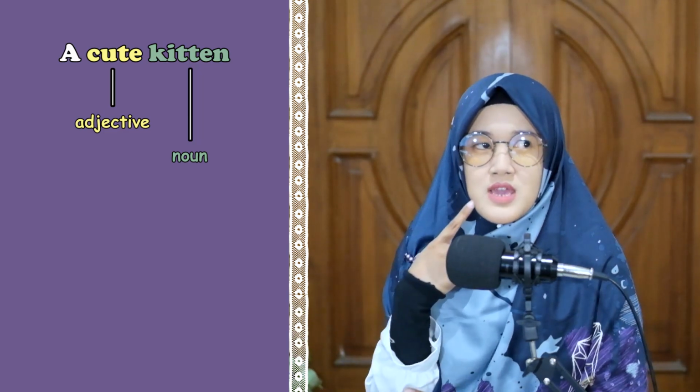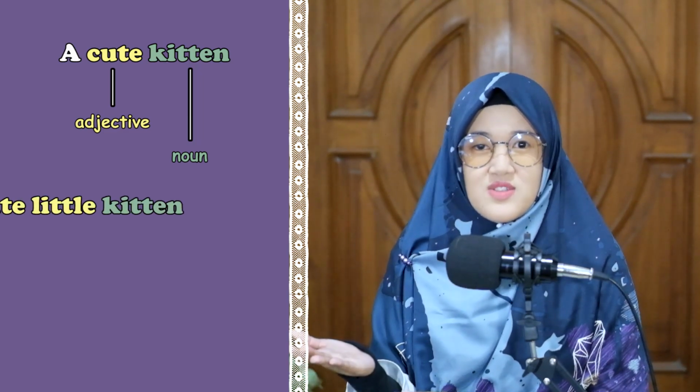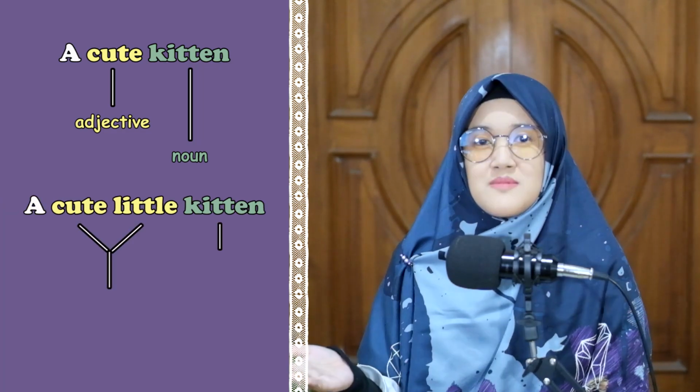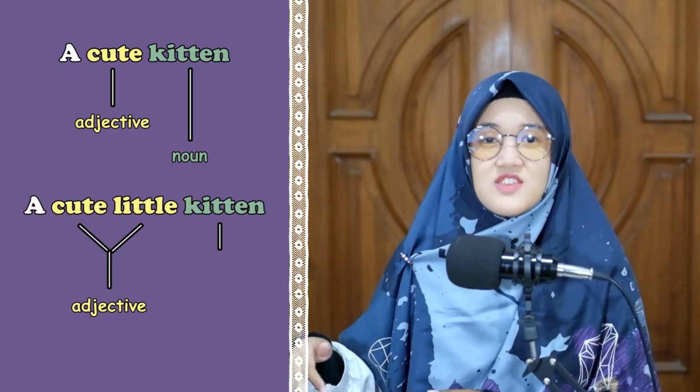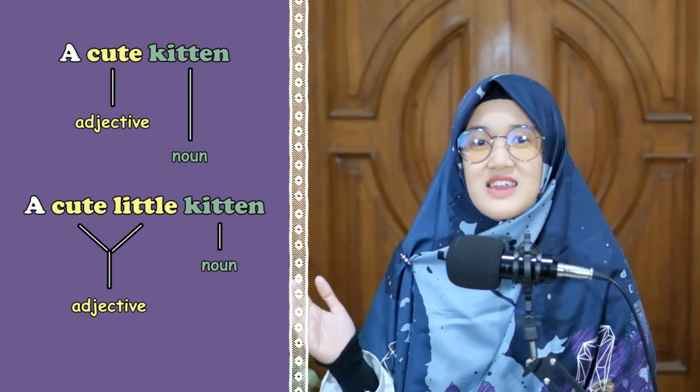Or maybe we can use multiple adjectives. A cute little kitten. Multiple adjectives are describing a noun. There are many adjectives that we have in English that end in ed and ing form. So, let's start with ed adjectives.